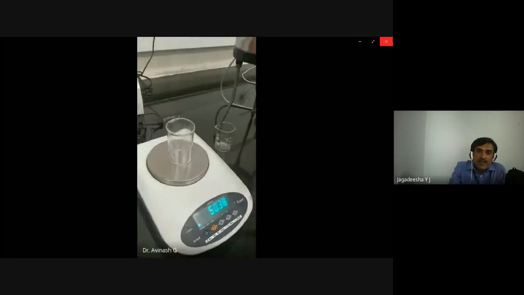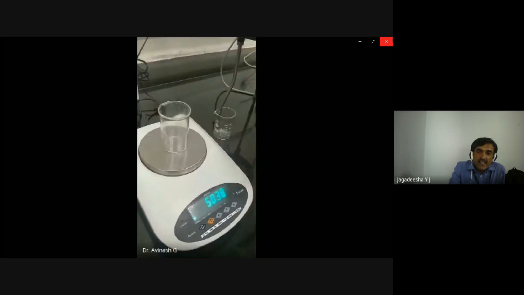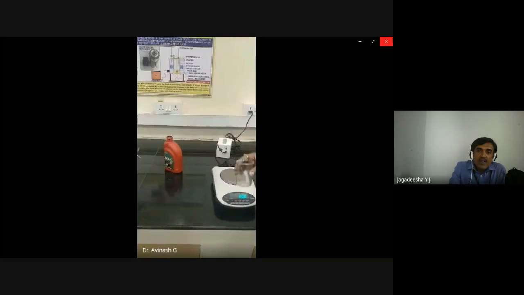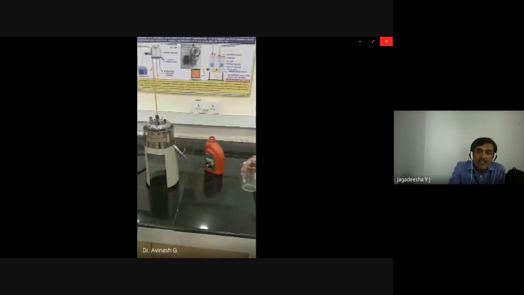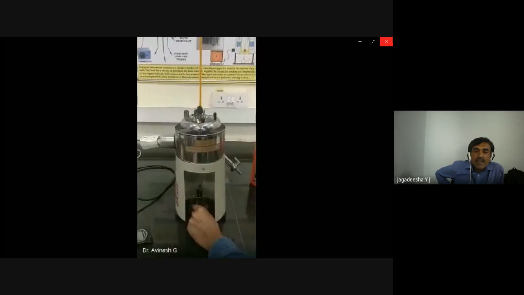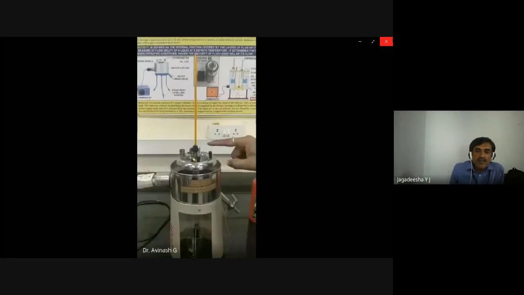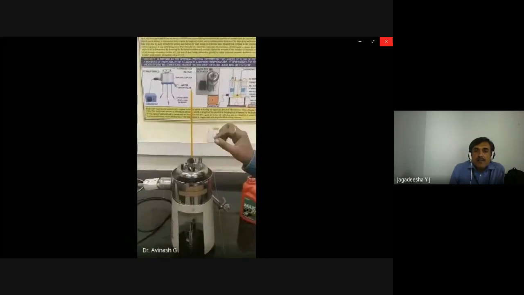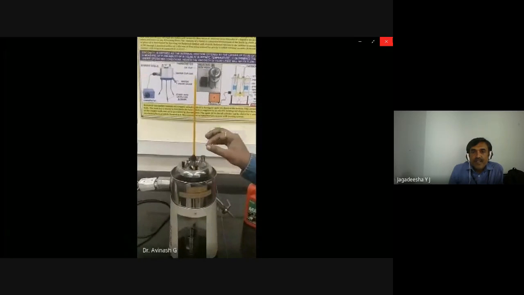Now they are going to keep it on the weighing balance. On the weighing balance, it is kept. Now 50.38 grams, the mass of the flask, is noted down. Weigh the mass of the measuring flask. It is 50.38. After the decimal point, it keeps changing due to some inaccuracy. Now the oil is heated.